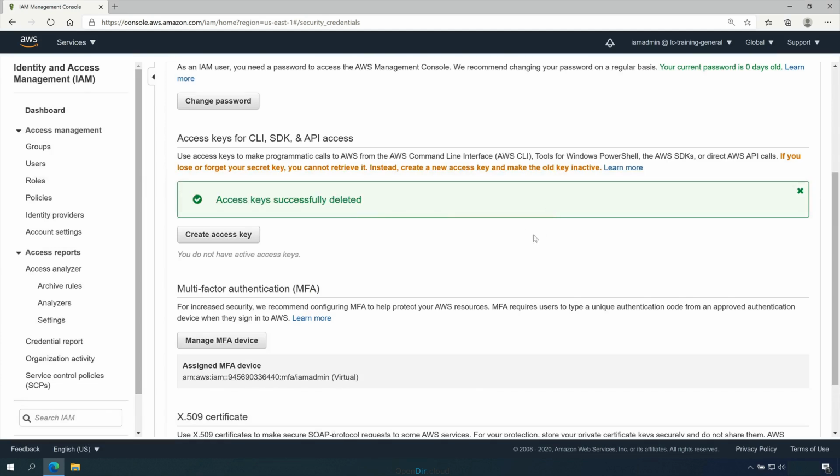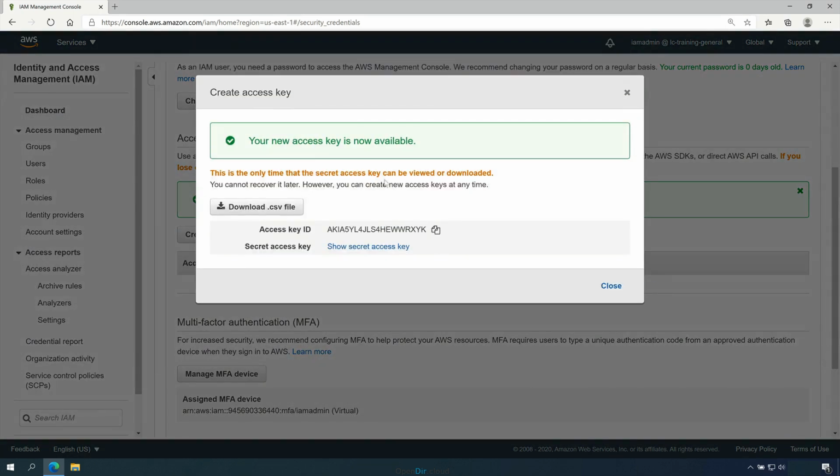So what we need to do at this stage is to create a set of access keys for both the IAM admin user of the general account and the IAM admin user of the production account. So we'll start with the general AWS account because that's the AWS account that we're currently logged into. So go ahead and click on Create Access Key to create a set of access keys, and then click on Download CSV file. So we're going to save both sets of these credentials to a CSV file on our local system. You need to make sure that you store this securely, so don't put it on any cloud storage. For now, just store it locally on your machine.